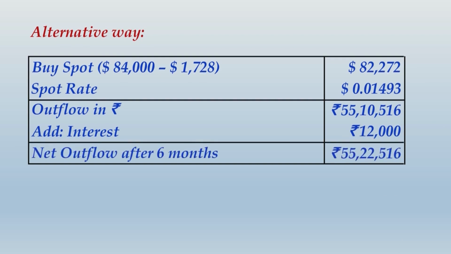The net outflow will be rupees 55,22,516. Same amount computed differently. In examination, obviously you have to present any one alternative way. I would prefer the second alternative always. Take note of this alternative calculation also, and that will be the end of the solution.